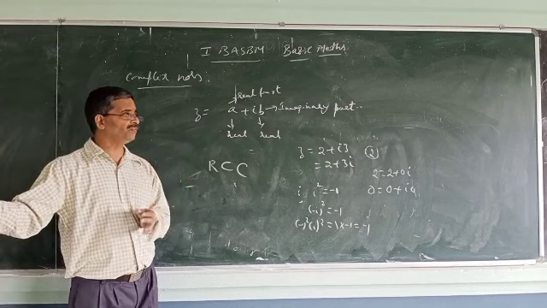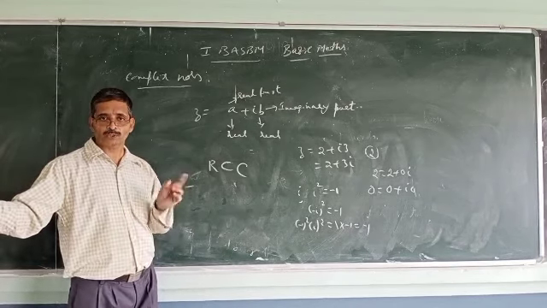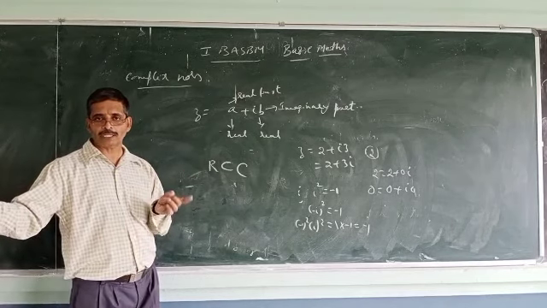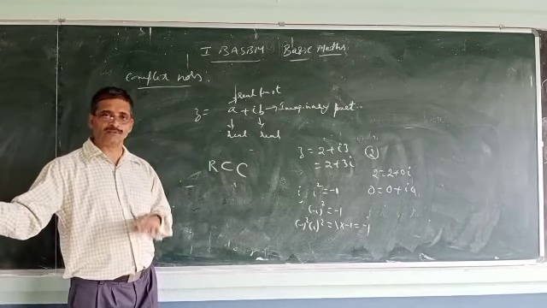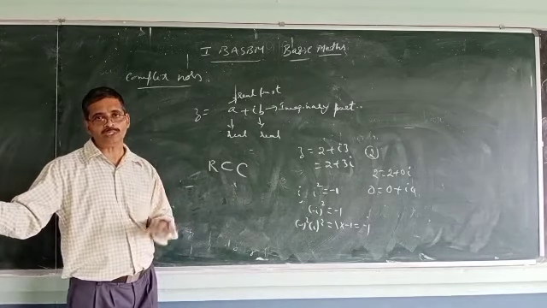It is a solution of x squared plus 1 equals 0. i is a solution of x squared plus 1 equals 0. Of course, minus i is also a solution of x squared plus 1 equals 0.